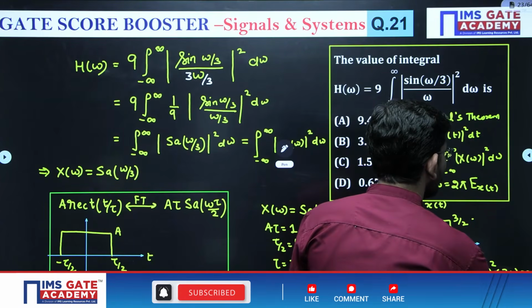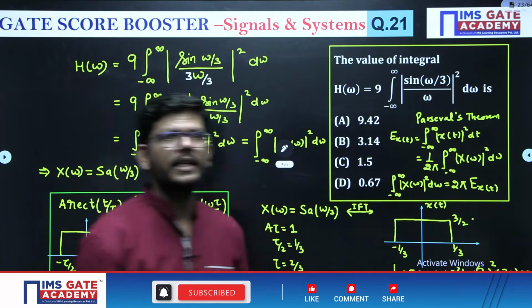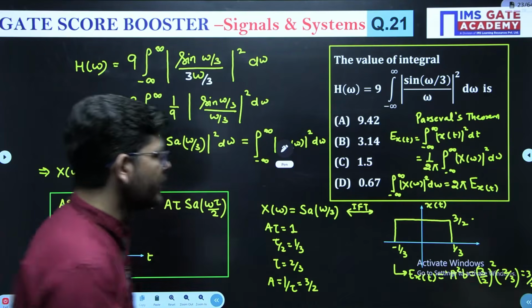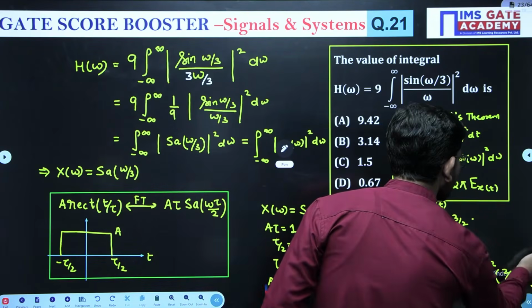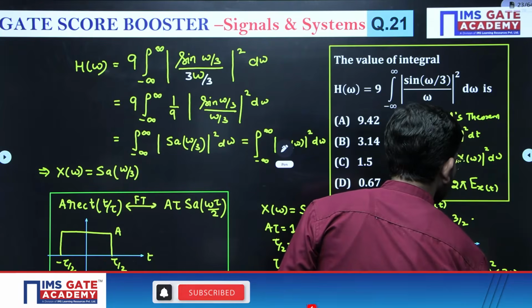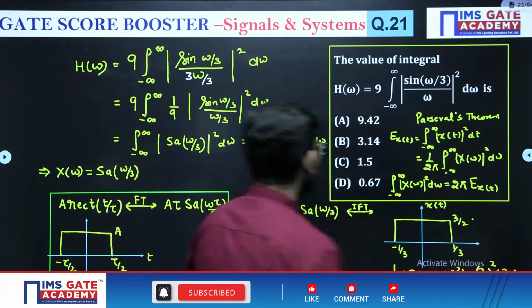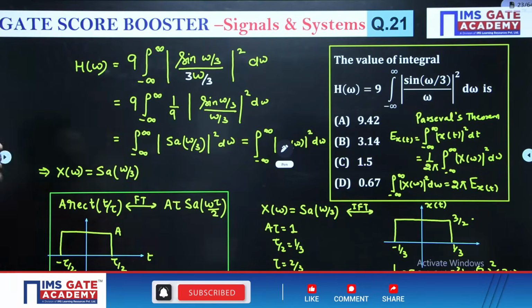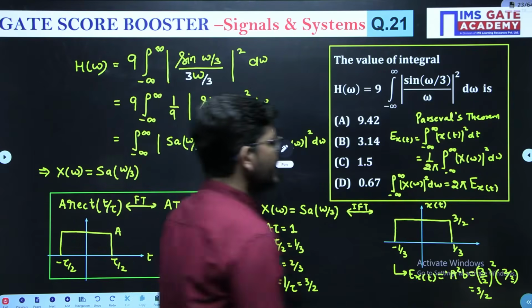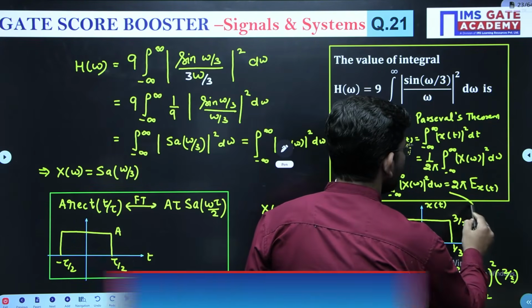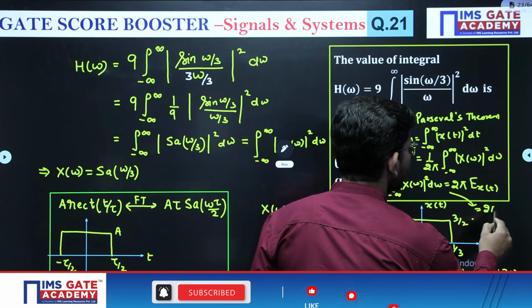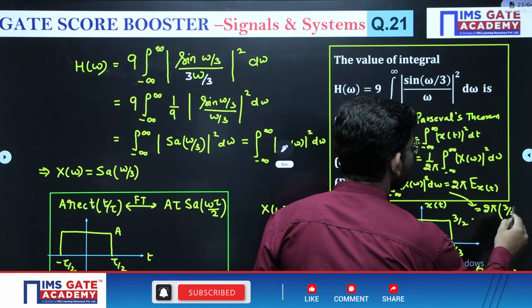Is it 3 by 2? Correct. The energy is going to be 3 by 2. Okay. Then guys, you can come to this formula and write 2 pi into 3 by 2, or it will become 3 pi.